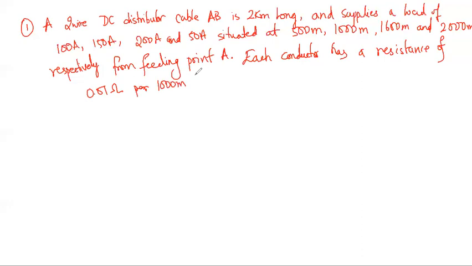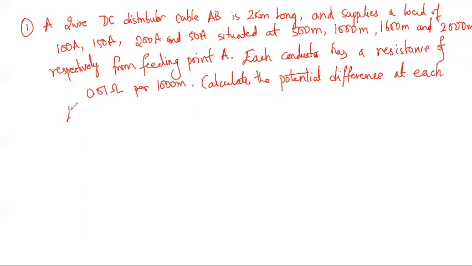Calculate the potential difference at each load point.